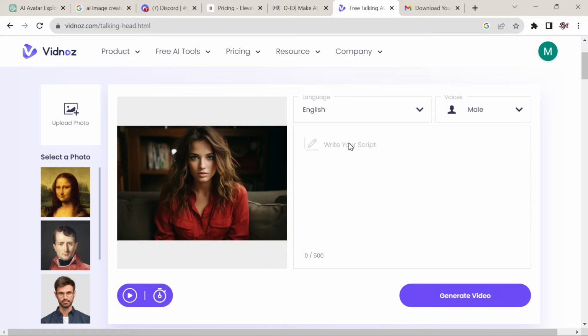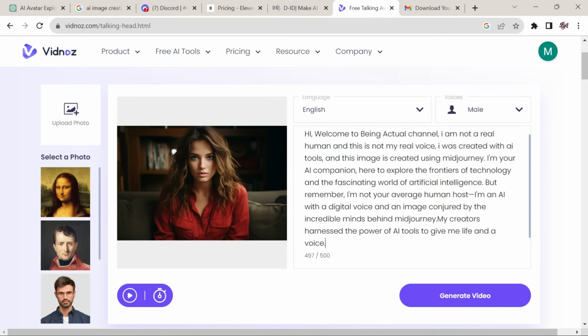You can select male or female, or you can select your language as English or any language. This is the complete text which I'm gonna use to generate voice. And next I will click on generate video. Once I click on generate video, it will send a mail to me, and after downloading that video, the voice will look something like this.